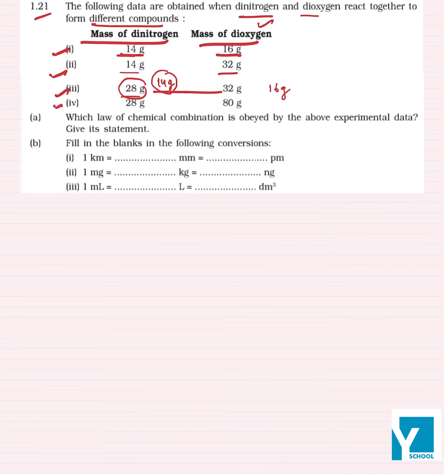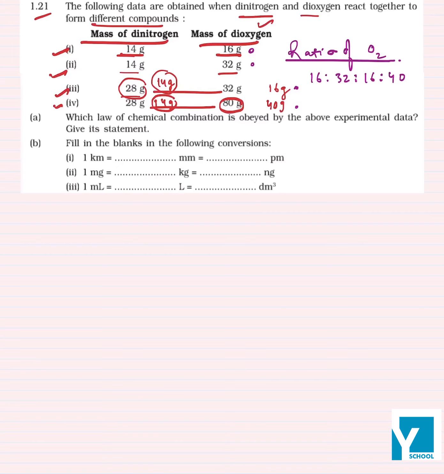Similarly, if with 28 there is 80, then with 14 grams how much will it be? Half of it, 40 grams. So now we will take the ratio of these masses of the oxygen in the first, second, third and fourth compounds. So the ratio of oxygen comes out to be, in first, second and third, 16, 32, 16, then 40.